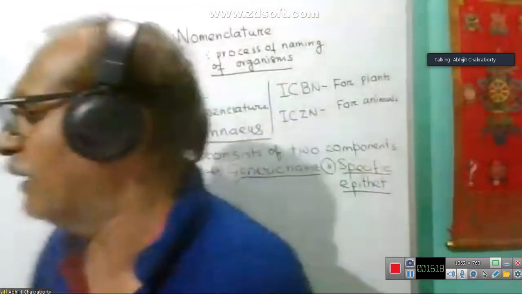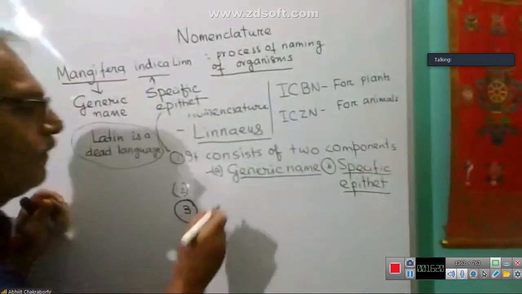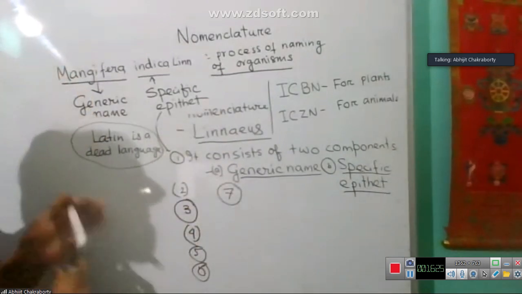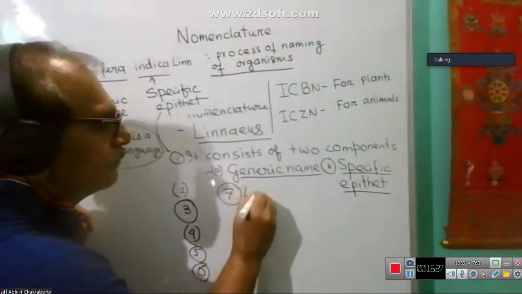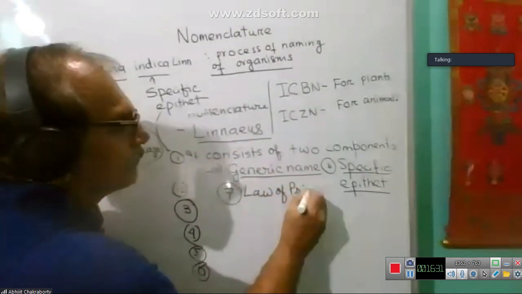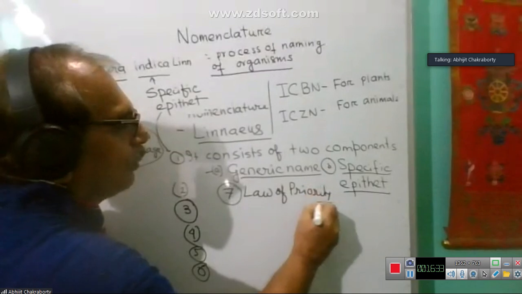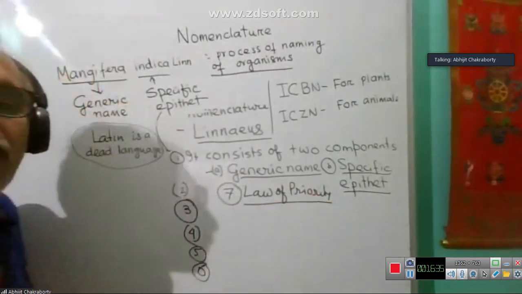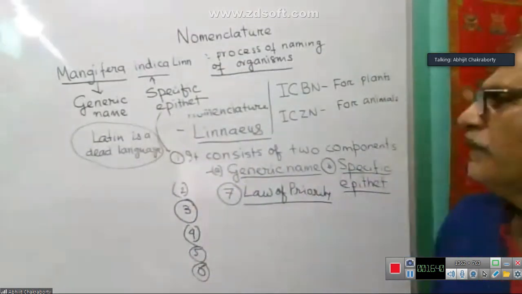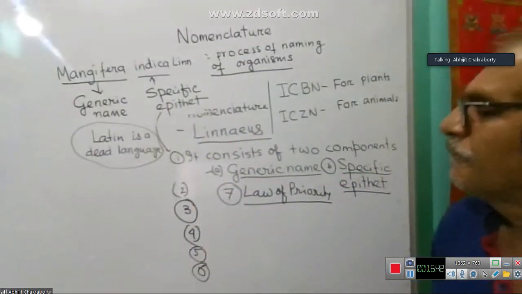Point number 7, called the law of priority. What is this law of priority?